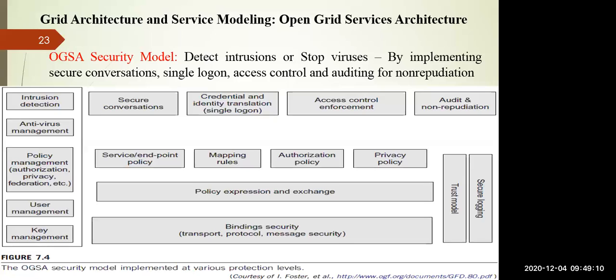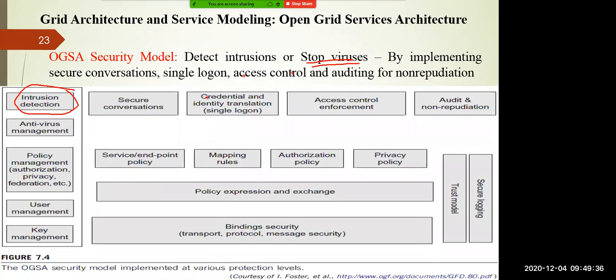Coming back to the OGSA security model, it targets how you can avoid hackers, or how you can combat intrusion. How you can detect a particular intrusion through an intrusion detection system, or how you can implement antivirus management to stop viruses, so that an unauthorized person cannot log into this OGSA infrastructure.